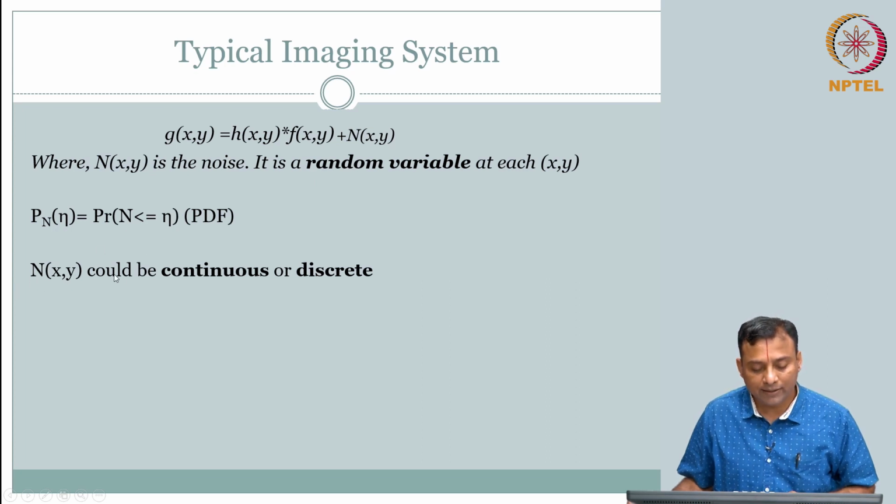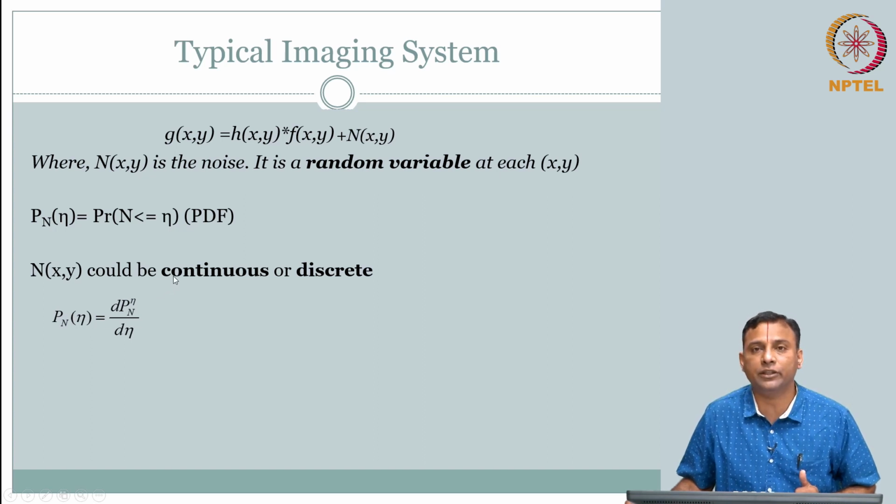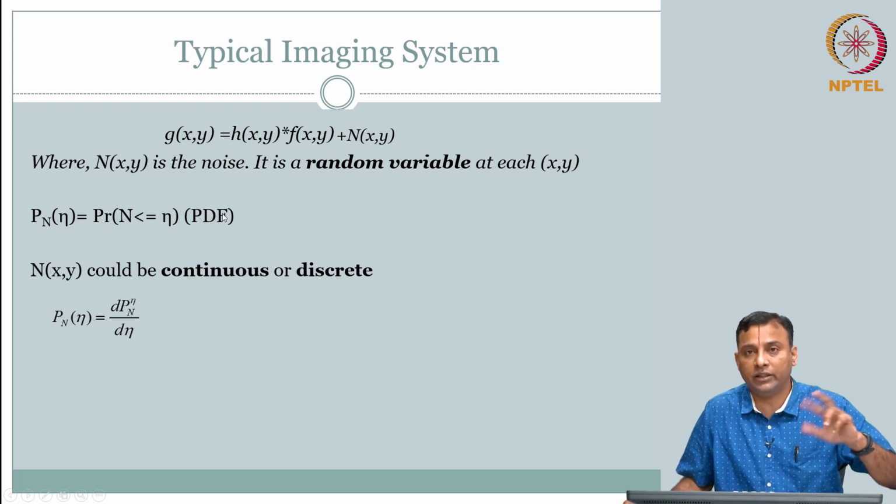So, now n of x comma y could be continuous or discrete, right. So, then you will have to recall, okay, there is continuous random variable, maybe discrete random variable. So, you should start to recall some of the probability density functions, right. What is the relationship between a distribution function and density function? So, please go review those. Here we will quickly just say, okay, you have a relationship. So, you can get probability density function from probability distribution functions, right? They both are related.